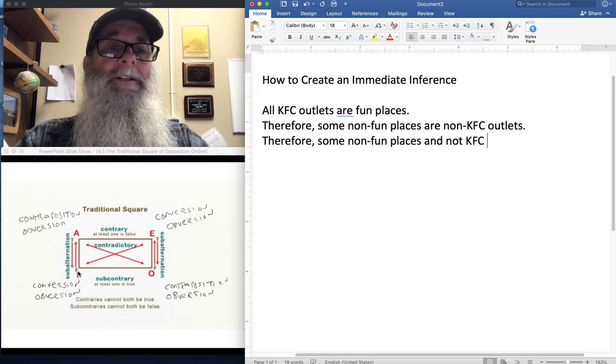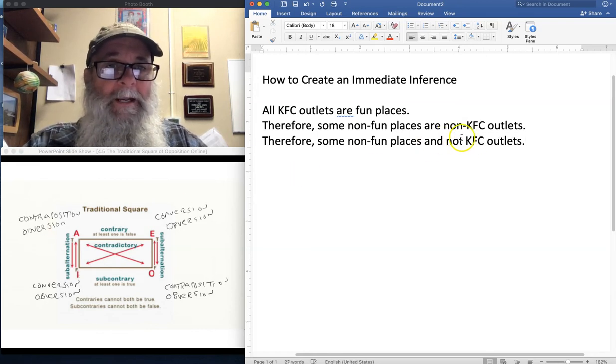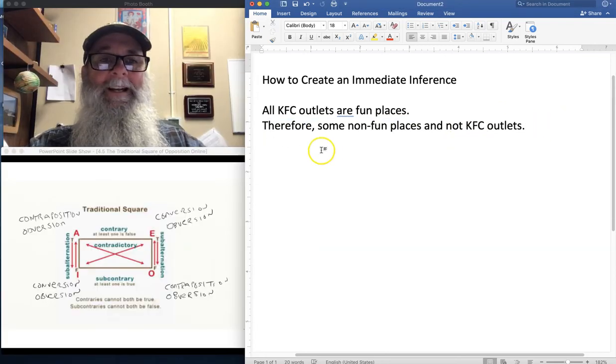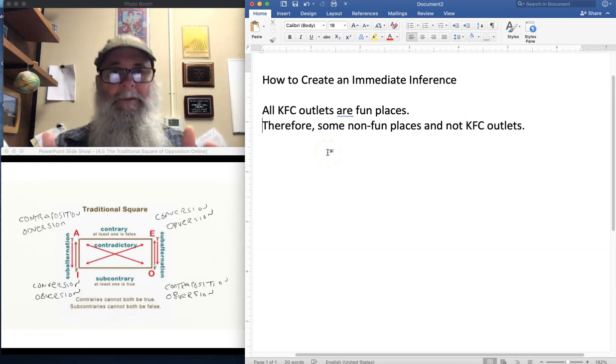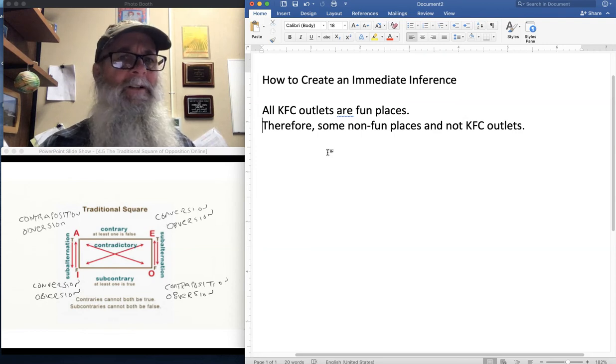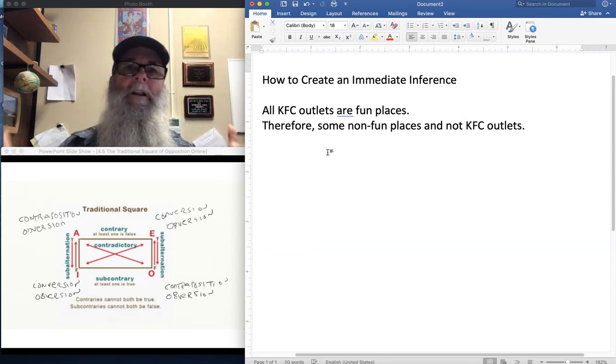So I averted this, right? I changed its quality by making it a negative statement, an O statement, and I replaced the predicate with its term complement. And now I can erase that. And I've still got another valid immediate inference. And again, somebody would look at this and they'd say, wait, you're telling me that because all KFC outlets are fun places, that it's also true that some non-fun places are not KFC outlets? I can't even follow your thinking.